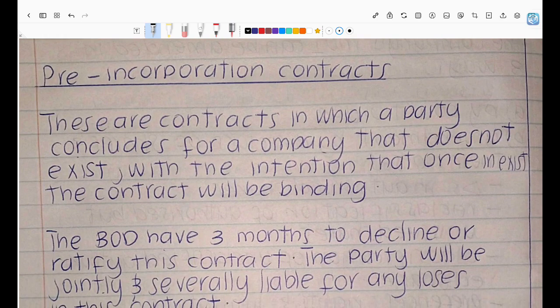And then pre-incorporation. So we're saying shareholders can have agreements between themselves. Normally, if they are inconsistent with the Act or the MOI, those agreements are null and void. And then we have pre-incorporation contracts. With pre-incorporation contracts, we are saying these are contracts that a third party